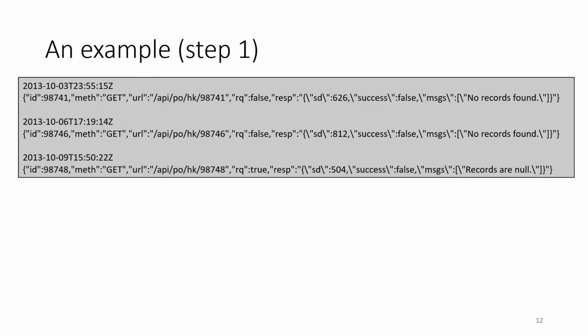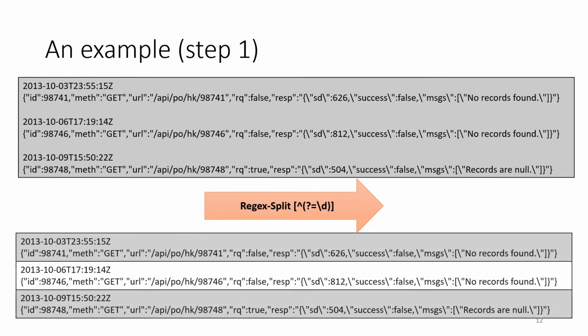Let us now see the Unravel algorithm on the example input file that we saw earlier. The algorithm starts with the input file as the only partial structure. In the first step, the algorithm applies the Radiček split rule with a regular expression parameter that splits the input file into records on the lines that start with a number. To learn this regular expression, the algorithm uses a predictive synthesis algorithm from the literature.